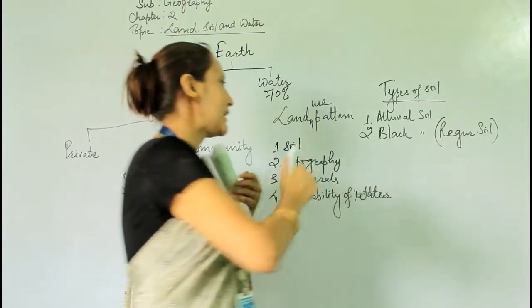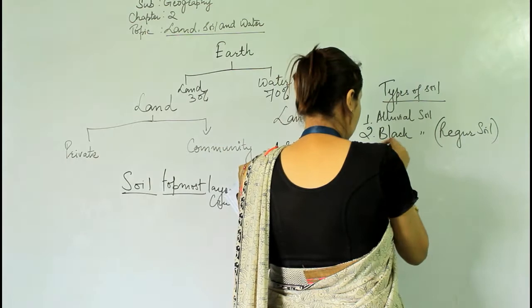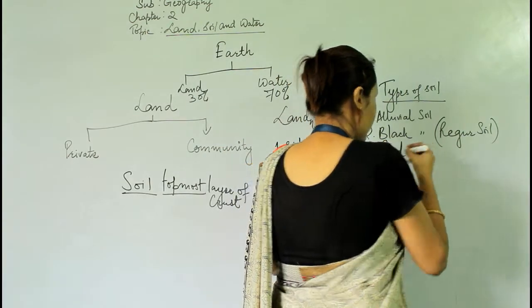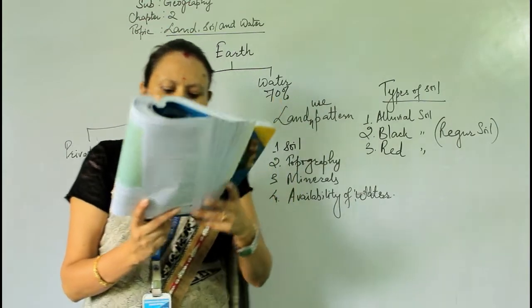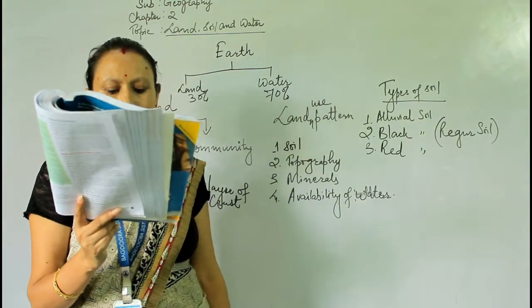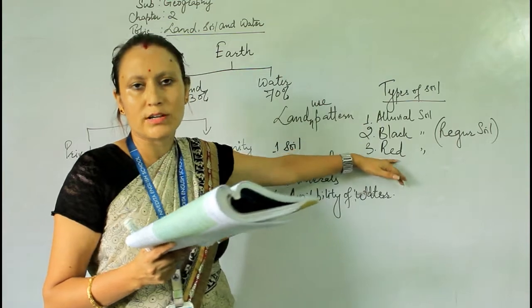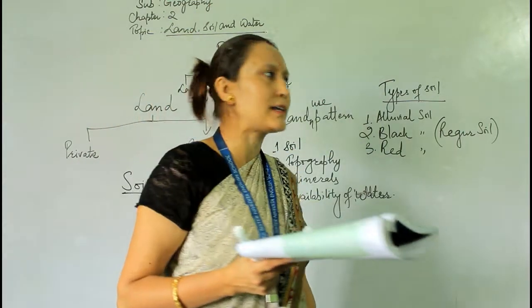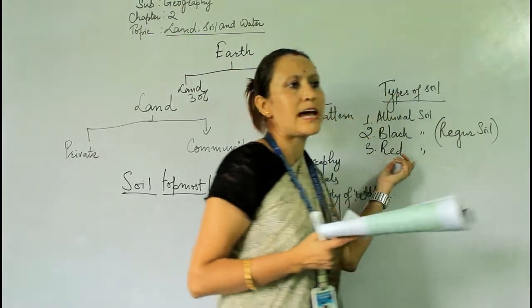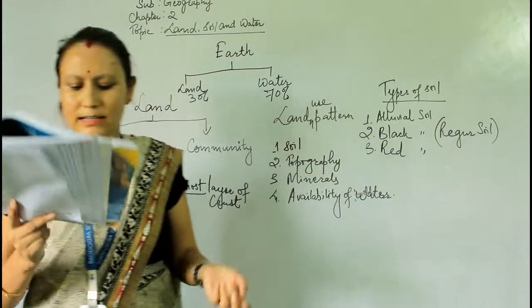Next one is red soil. Red soil is reddish in color due to high iron content. Red soil contains a high amount of iron, and because of the presence of iron, this type of soil looks red in color.